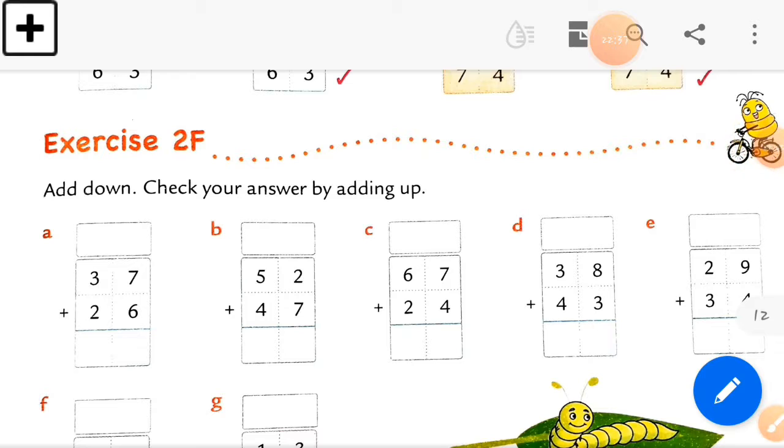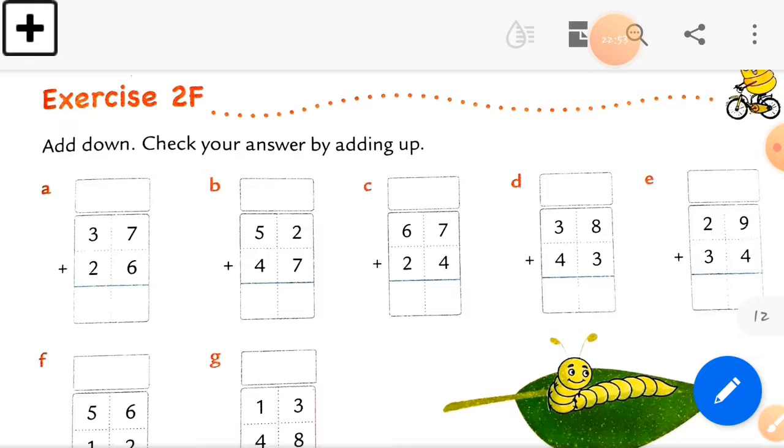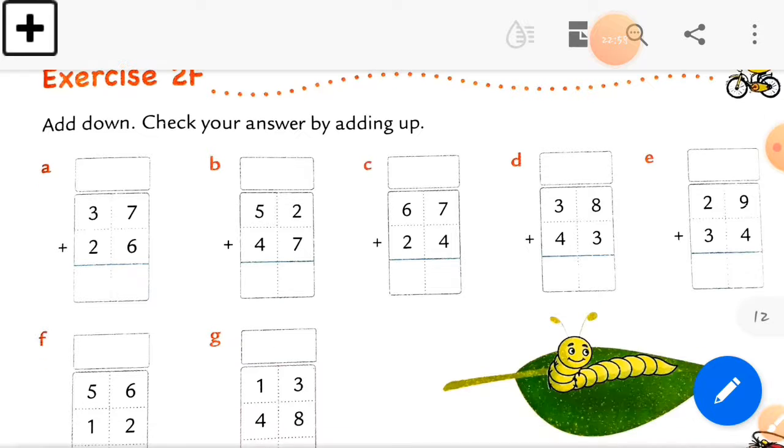Now this is your exercise of the textbook. This is your textbook page, exercise 2F, and just read the heading: add down. Check your answer by adding up. So first we add down this sum. Here is sum number A, in the ones column, which is 7 plus 6. So 7 plus 6 is equal to how much? Just count it, students. 7 plus 6 is equal to how much? Count in your book and write down your answer. I also write with you. So here is our answer.